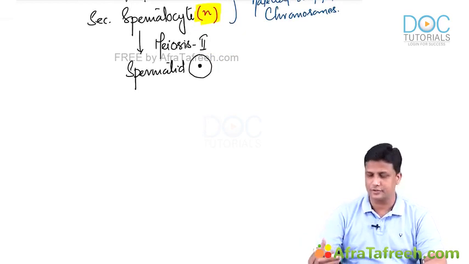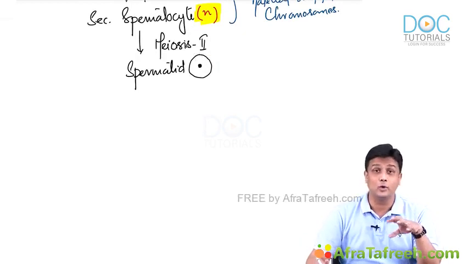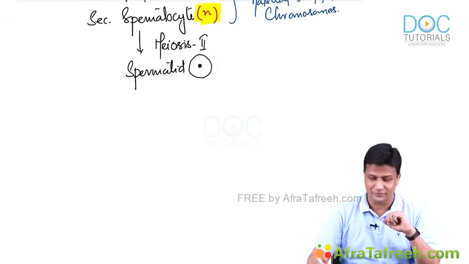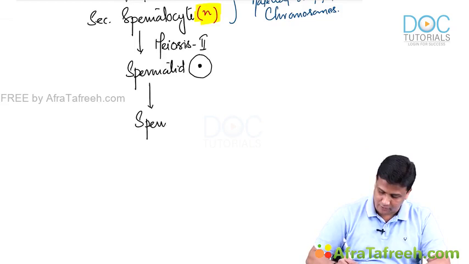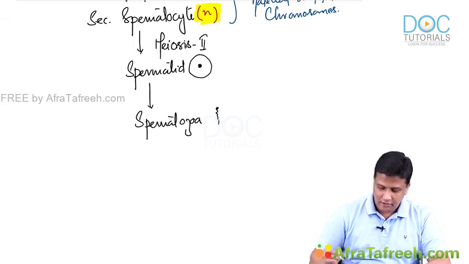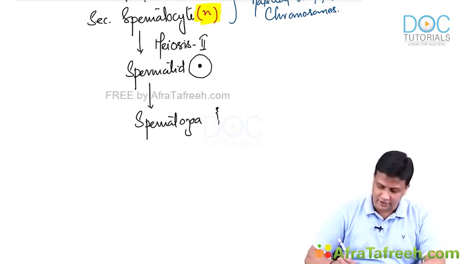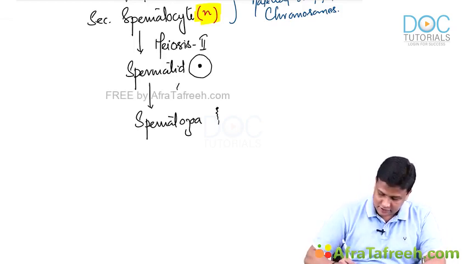So now what is going to happen? The spermatid will undergo certain morphological changes to become a spermatozoa with the head, neck, middle piece and the tail. What is the name given for these morphological changes? This is known as spermiogenesis.